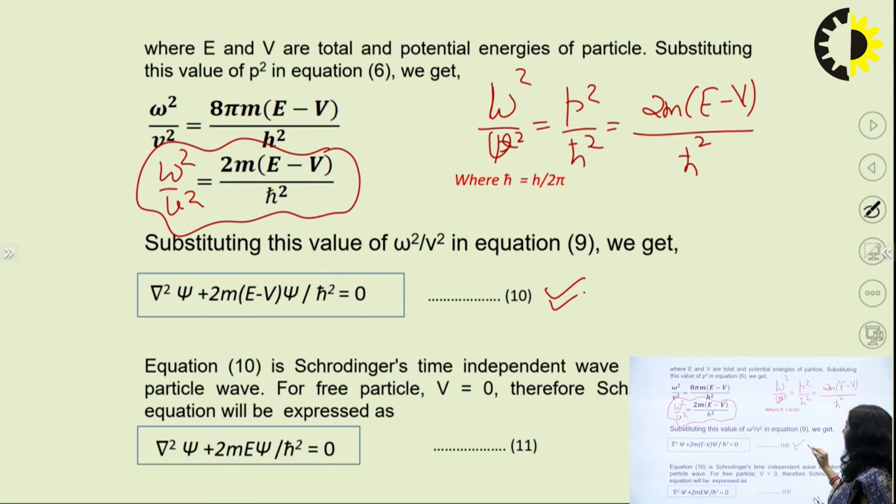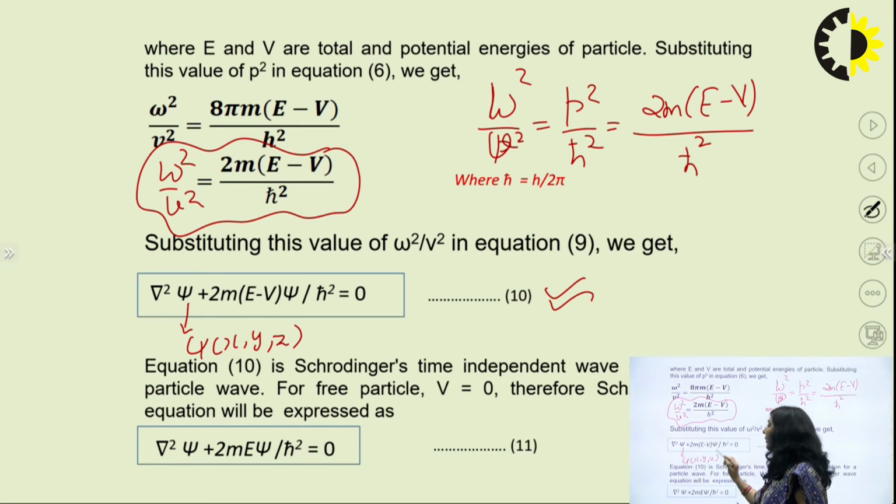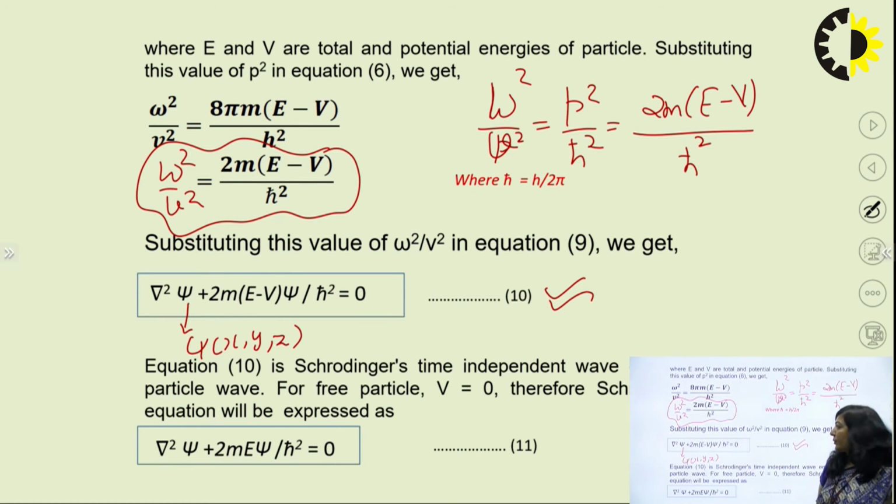This equation number 10 is a second order partial differential equation, in which psi is a function of x, y and z, and the energy is independent of time. So when you simplify it, you get a wave function which is independent of t. This equation is known as the Schrodinger time independent equation.